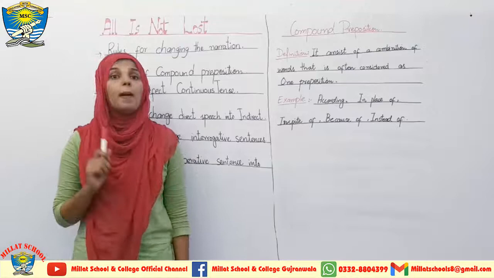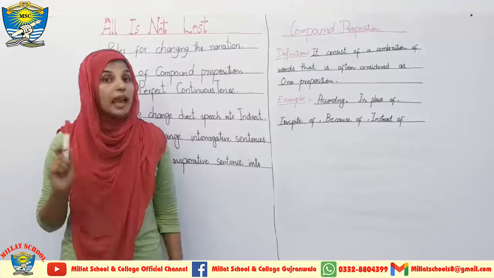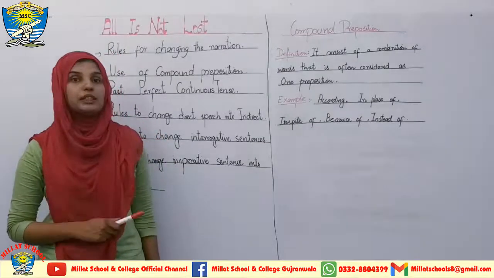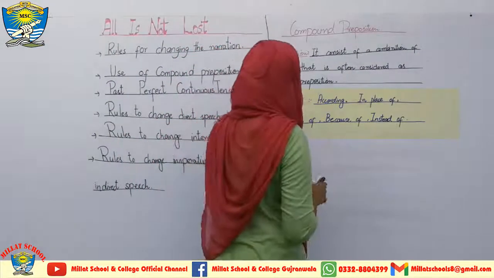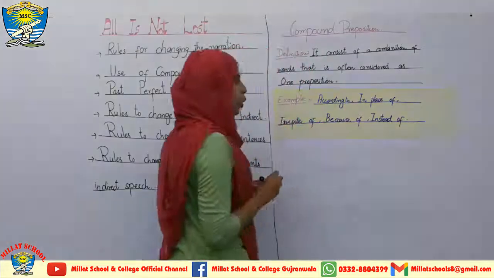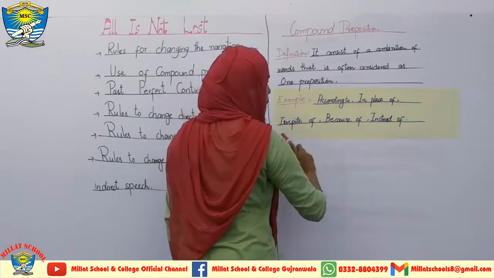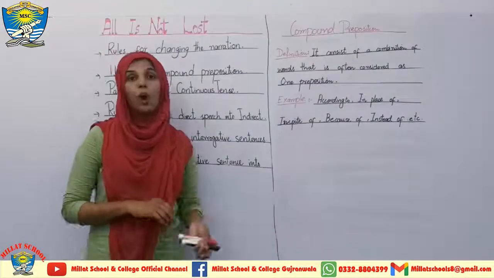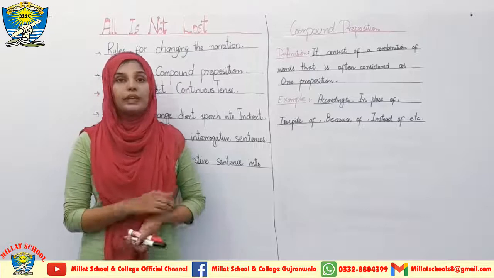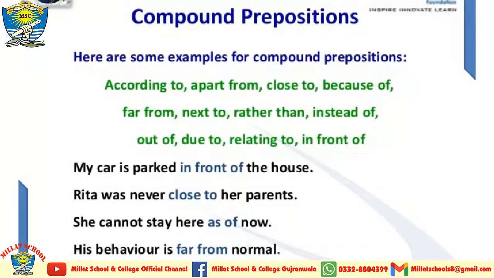I have given you many types of prepositions in my previous lectures, such as prepositions of time and prepositions of place, and now I am going to discuss the compound prepositions in front of you. Here are some examples related to compound prepositions. I think it will be helpful for you to understand the concept from these examples: according to, in place of, in spite of, because of, instead of, etc. Besides these, there are more than enough compound prepositions. I have discussed only four to five over here, and now on the screen you can see all the compound prepositions in front of you.